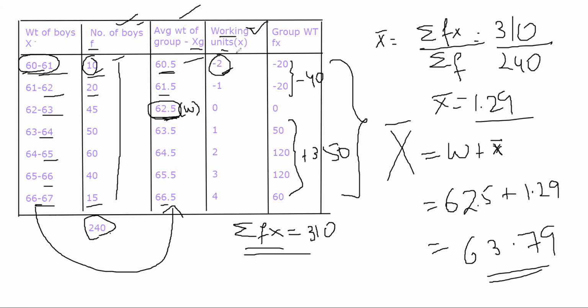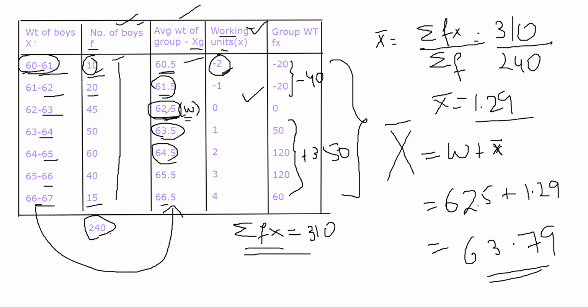ठीक है. Now यहाँ पर what I will do is, oh dear, one second. Right. What I will do is I will assume one of the means. I will take one arbitrary number amongst these average weight groups. Now you can take any other number. You can assume 63.5, you can assume 61.5, you can assume 64.5. These values will change depending on that. But you have to make sure that once you choose, you stick to it. Okay? I'll use 62.5 for this problem as the assumed mean or working origin.